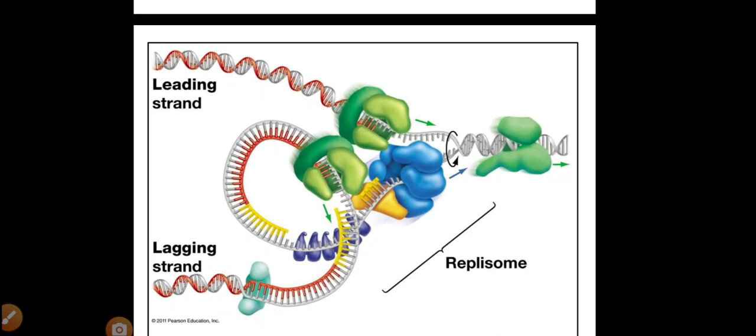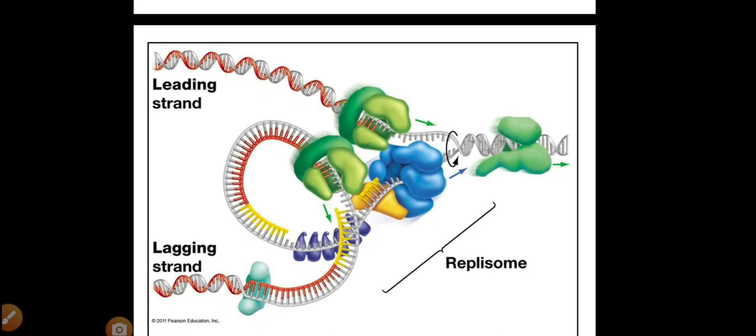This primer is made by DNA primase, a DNA dependent RNA primase enzyme, which makes the primer, a small stretch of RNA. The leading strand requires only one primer because it is a continuous copying process.